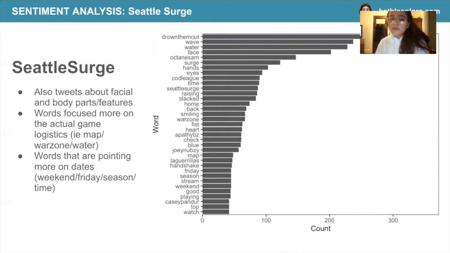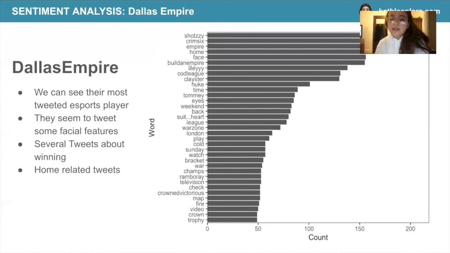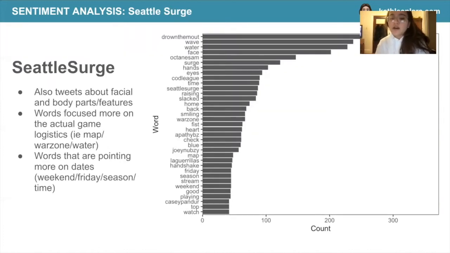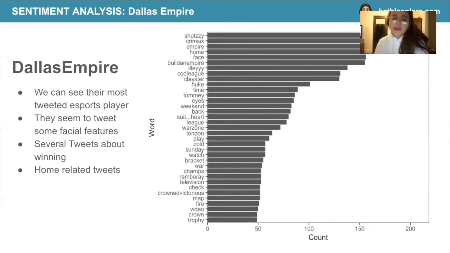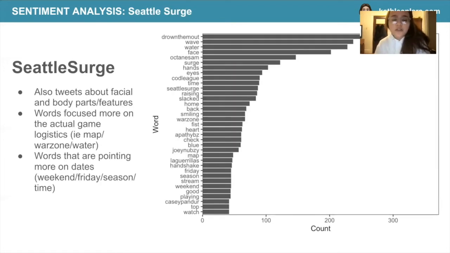So if you compare the tweets of Dallas Empire and Seattle Surge, we could see that Dallas Empire tweets more competitively in terms of the games, and Seattle Surge sort of engages the fans more and tries to tweet more on the actual game logistics, pointing them to what days or what dates the games are.